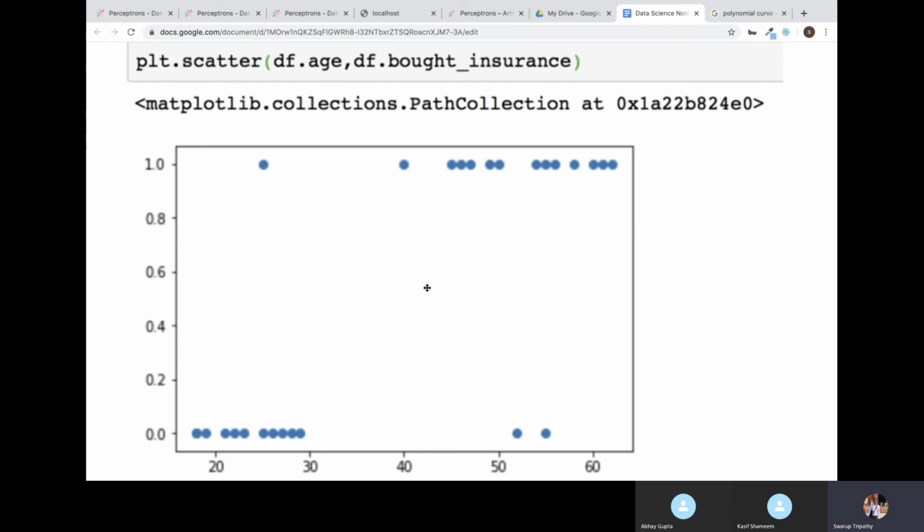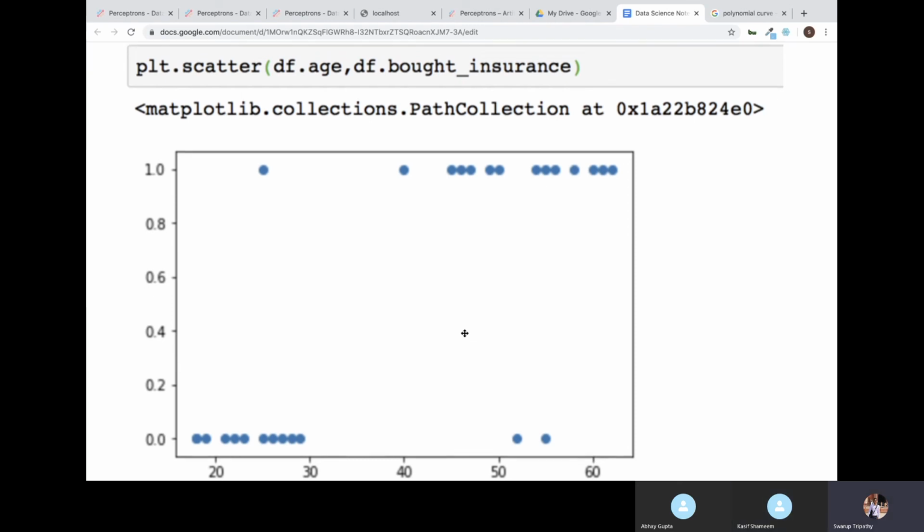Okay, so you can plot this graph. Are you getting this thing? Yes. So you can plot this.